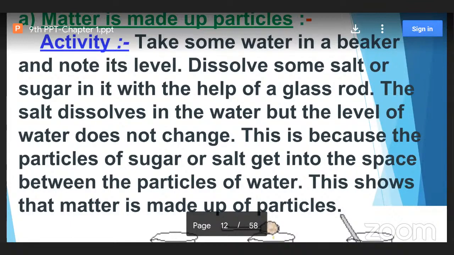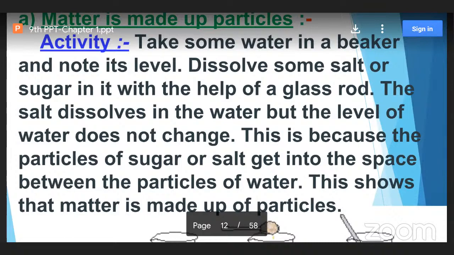I think by this time you might have understood more clearly what matter is, how matter is classified, what the different properties of matter are, and how we can justify the properties of matter by different activities. Okay, children? For today, I think this first activity is sufficient.